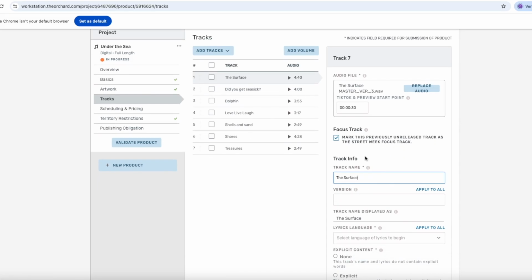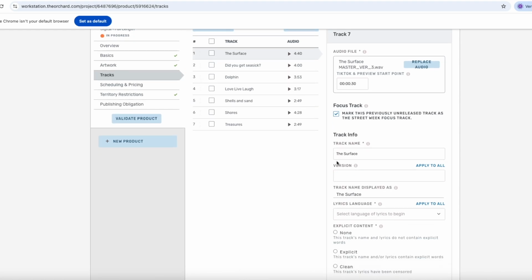You're welcome to mark focus track on the song you'd like to highlight from the release, which we have done in this case here. If you're releasing an album or an EP, it's the focus track you'll pitch through Spotify for Artists and DiGiDi. If you want to pitch through DiGiDi, ticking the box isn't enough. If you're interested in pitching, read the Pitch to Playlist guide in the video description.